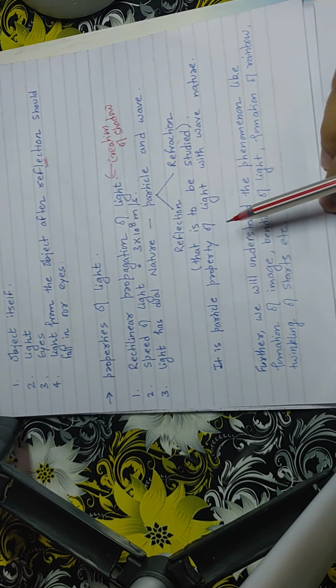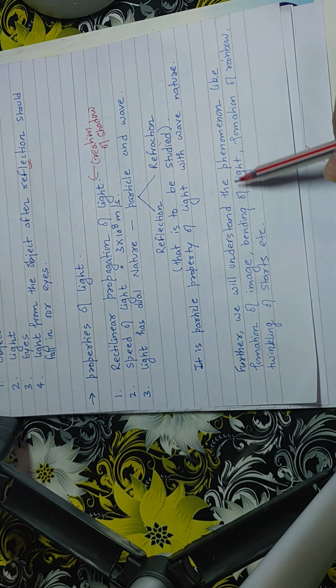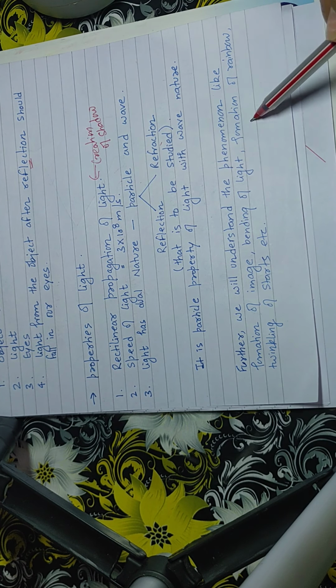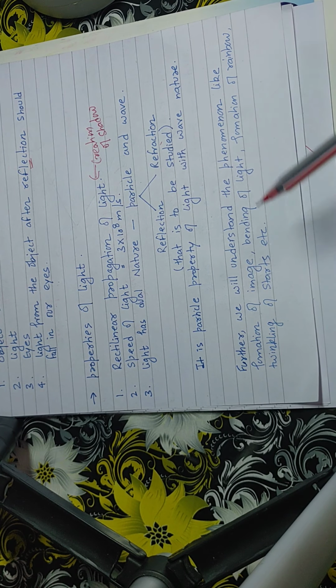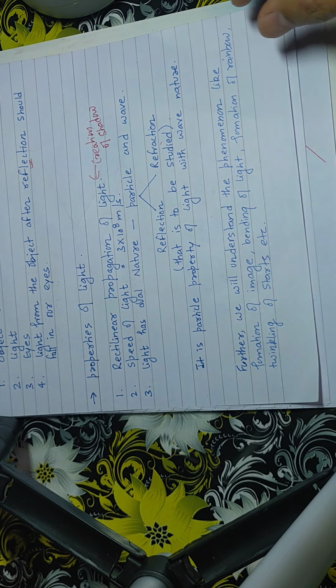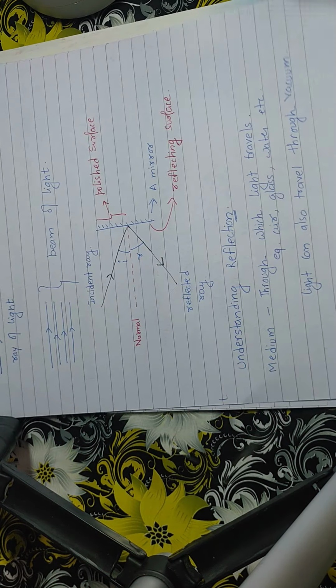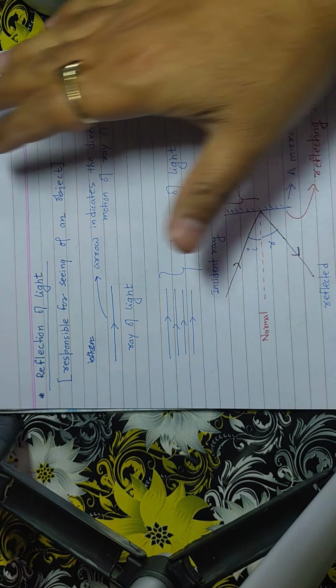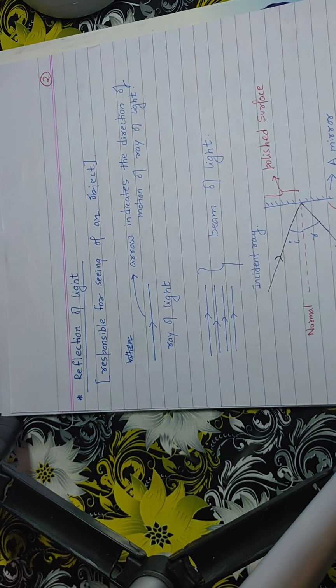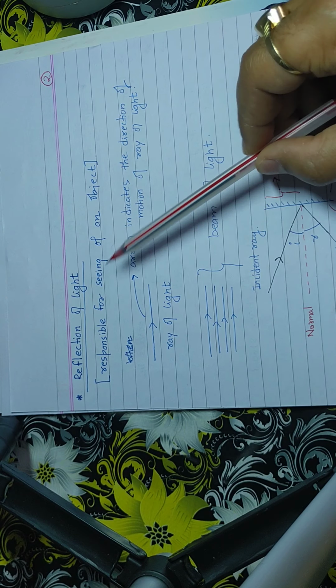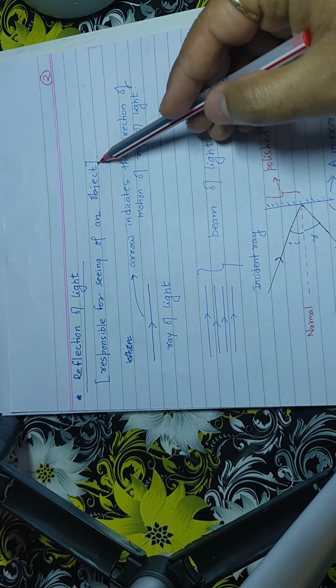Now further we will understand phenomena like formation of image, bending of light, formation of rainbow, twinkling of stars, etc. Okay, so we will understand all these phenomena that happen. Now, let's start with reflection of light. What is reflection of light? Let's understand what is reflection of light. See, reflection of light is the phenomenon which is responsible for us so that we are able to see the object.